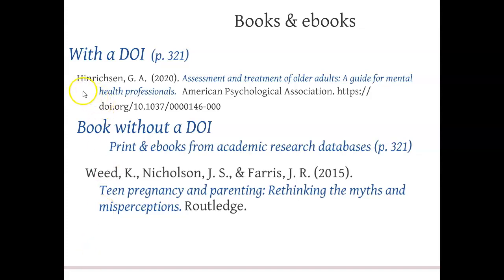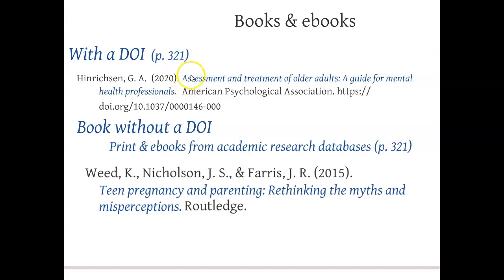As with the journal article citation, you start out with the author's last name and initials, and this is authored by one person, so we just have one person. We then have the date of the book. Then we include the name of the book, and what you will notice is that the book is in italics, and it also follows sentence case.